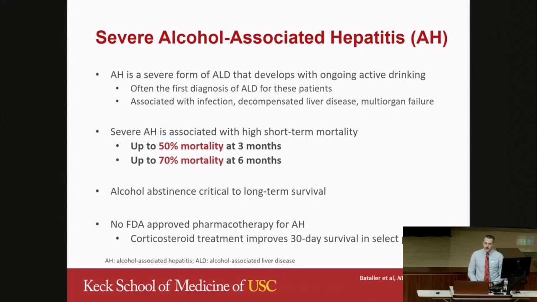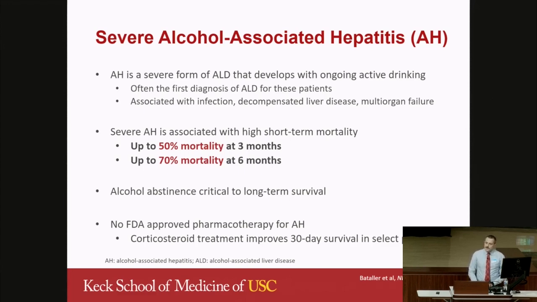Alcohol-associated hepatitis, or AH, is a severe type of ALD that develops in patients who have underlying liver disease and ongoing active drinking. What is unique about AH is that this is often the first diagnosis of ALD for many of these patients.